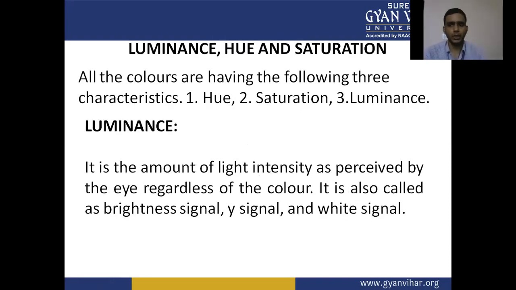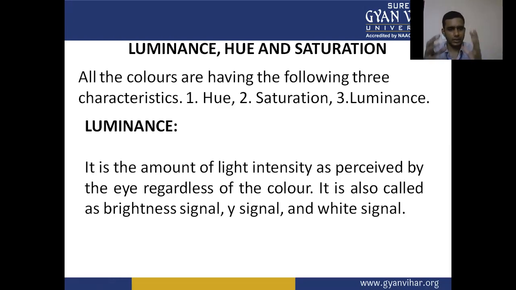Now, three important terms in the color TV fundamental systems. All the colors have the following three characteristics. One, hue. Two, saturation. Three, luminance. Luminance is the amount of light intensity as perceived by the eye regardless of the color. It is also called the brightness signal, Y signal, and white signal.